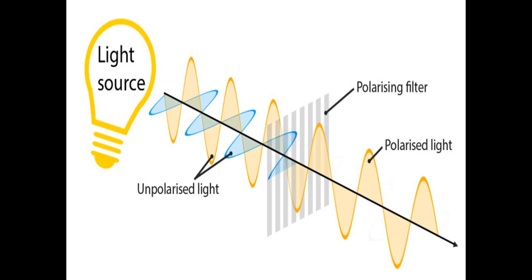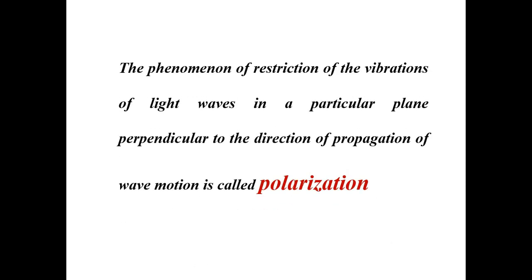So this is the start. In start we have seen how the light source emits the various components of light in an unpolarized manner, and with the help of a polarizing filter we can get the polarized light. Okay, this definition we have seen.